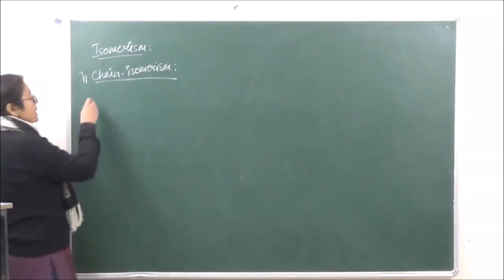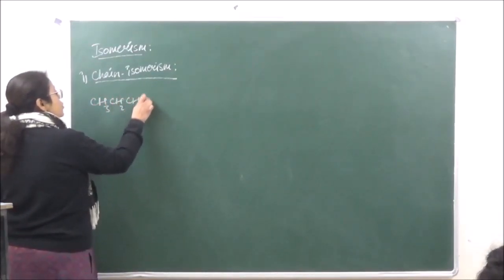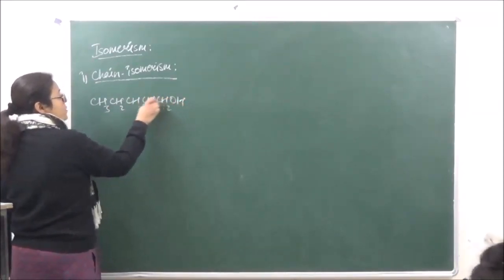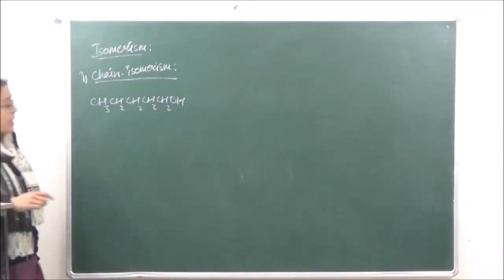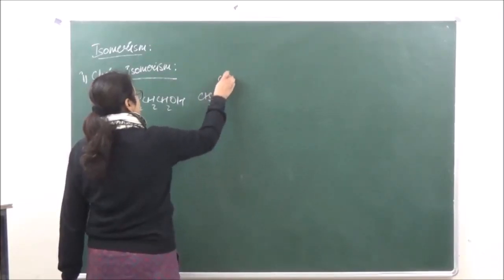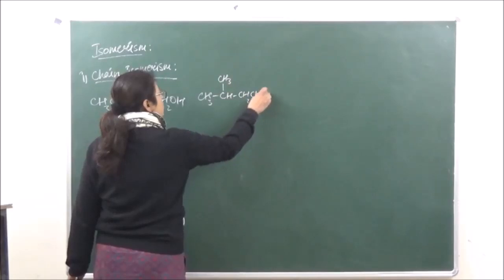So an example which we can take over here is that of CH3, CH2, CH2, CH2, CH2OH. This is known as 1-pentanol. Okay. Now, if the chain is different, it means we have CH3, CH, CH2, CH2OH with a branched chain.